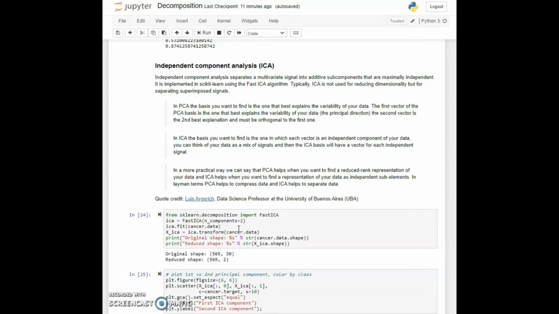Now you might think that these target variables, this benign and malignant that we have for the tumors, would be kind of a signal. It might be under a certain physiological or medical theory that the presence of the benign or the malignant condition causes a variety of other things to occur in these measurable quantities. And so you might have the hope, as I did when I first looked at it, that ICA would in fact be more effective than PCA. It turns out, at least in the naive way, doing this straightforwardly, it isn't that way, at least against this dataset.